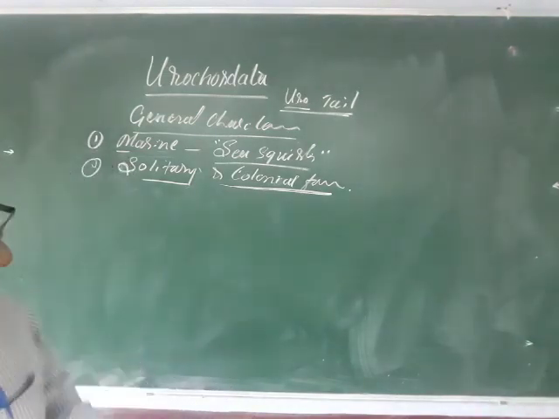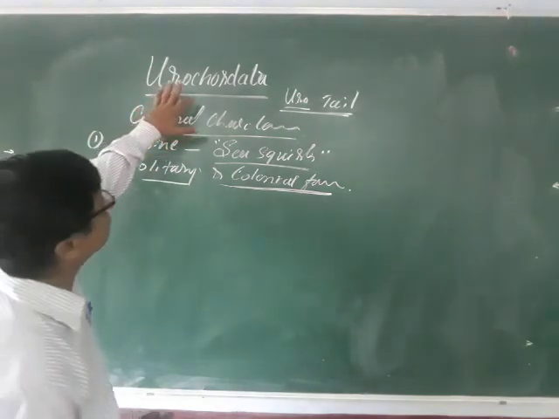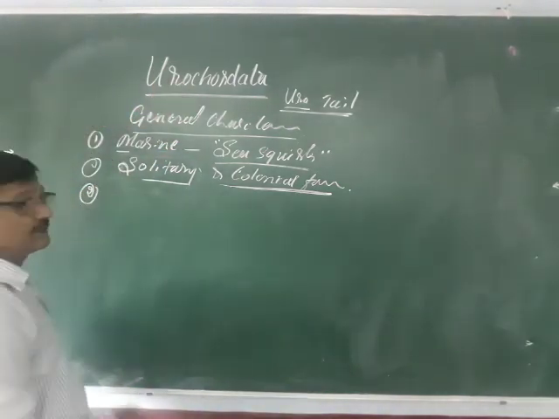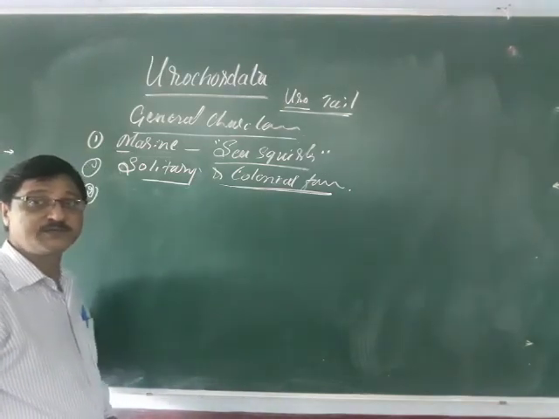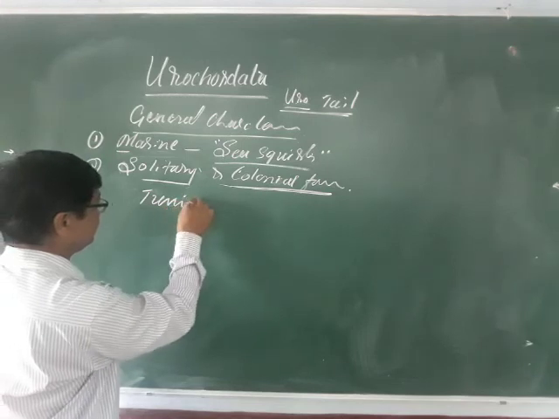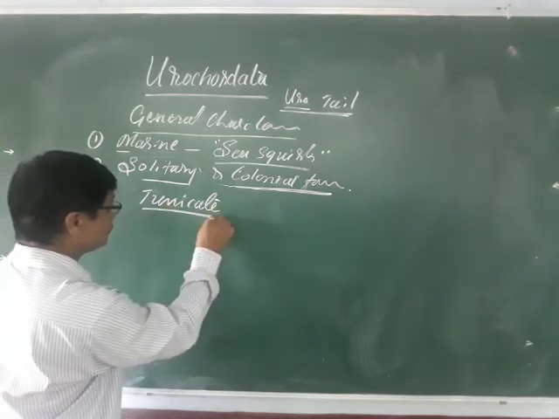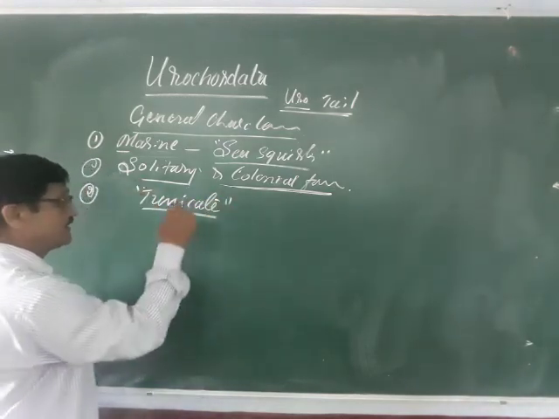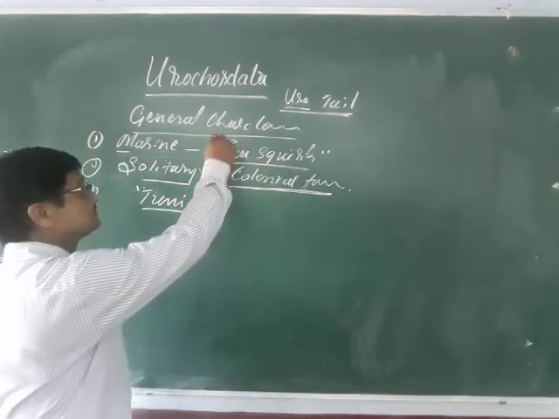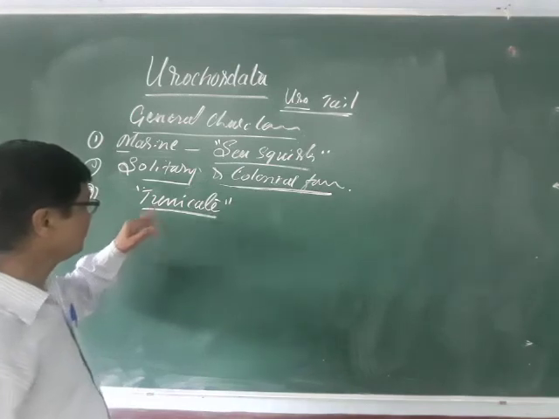The peculiar characteristic feature of this urochordate is that their body is covered with a cuticular substance, that is called the tunic. Because of this, they are also termed as tunicates, sea squirts or tunicates.